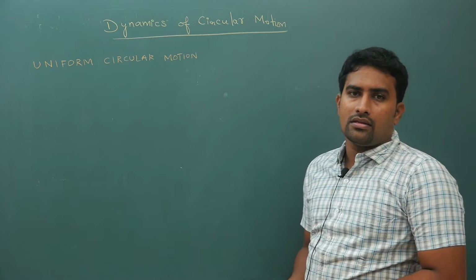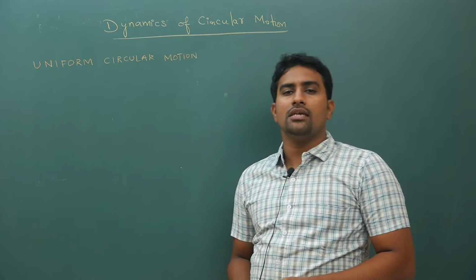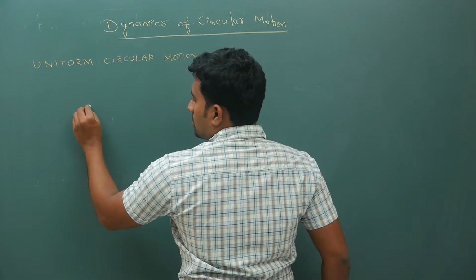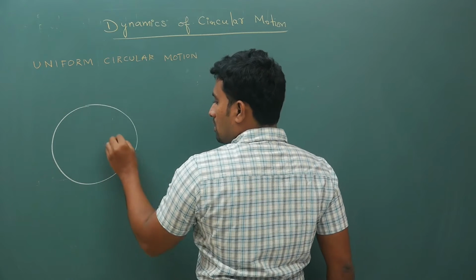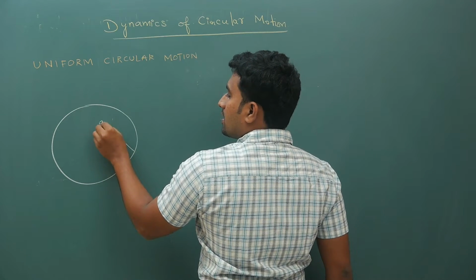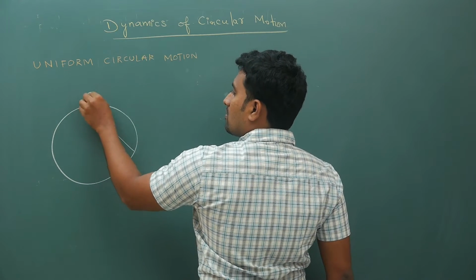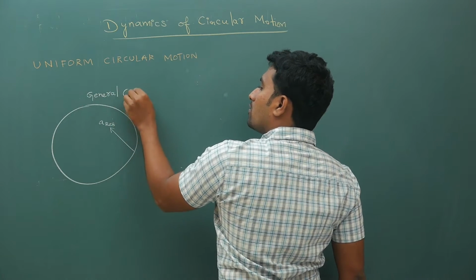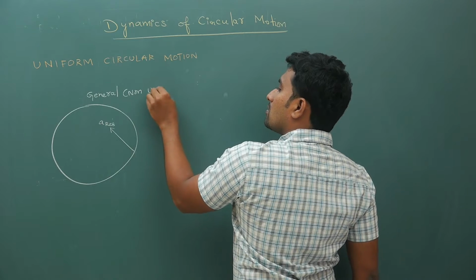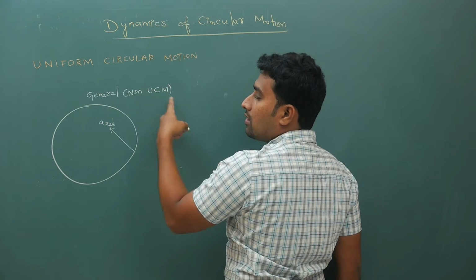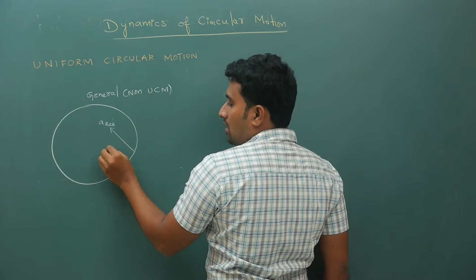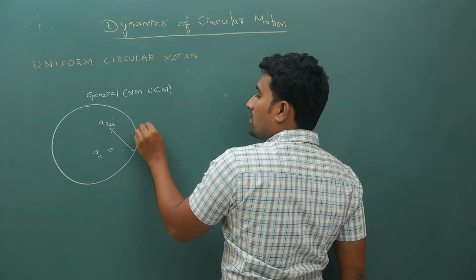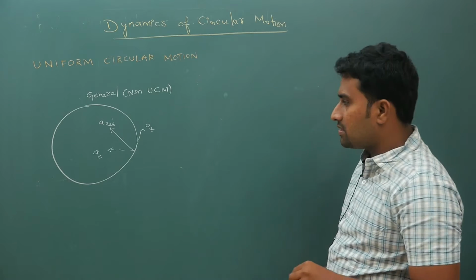Now in the previous lecture I have told you that in uniform circular motion speed will be constant. That means if speed is constant, your tangential acceleration is equal to 0. In general, for non-uniform circular motion, your resultant acceleration will be this way: your centripetal acceleration will be this way, your tangential acceleration will be this way.